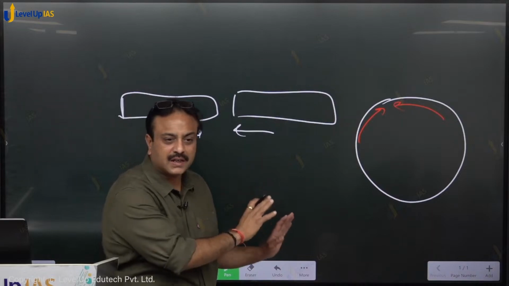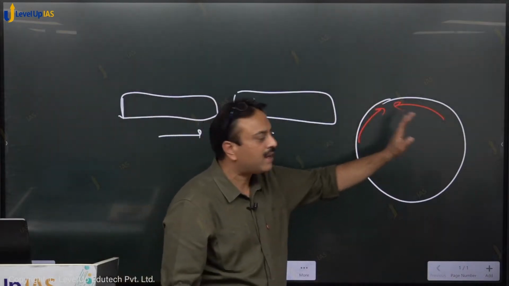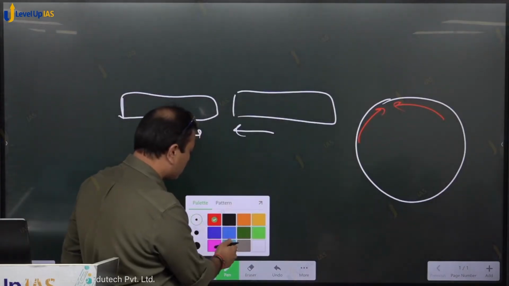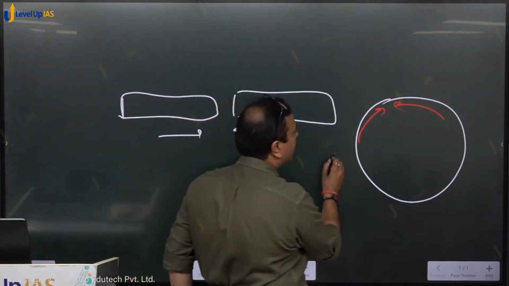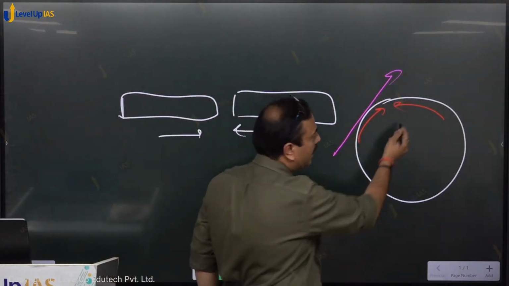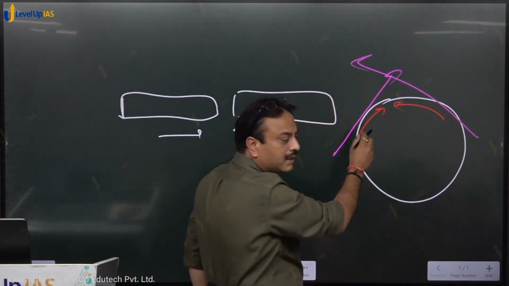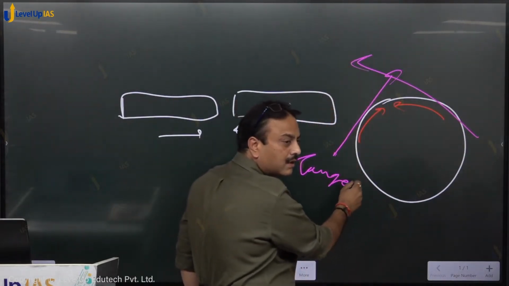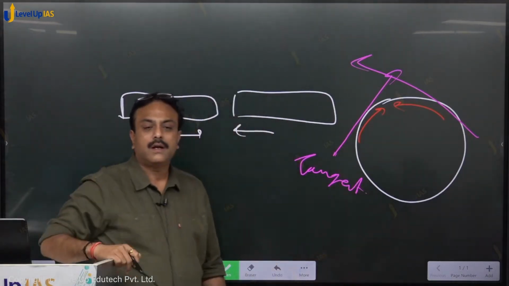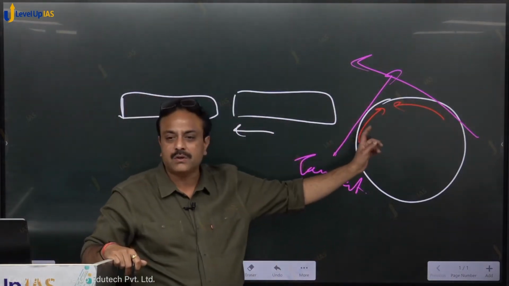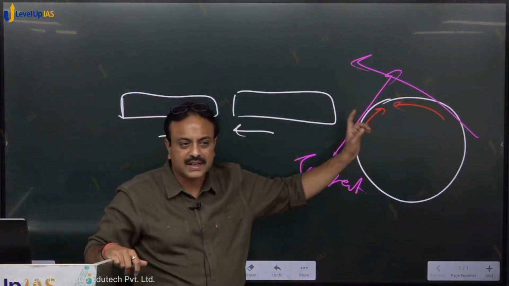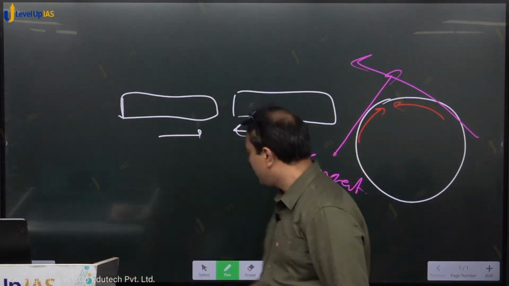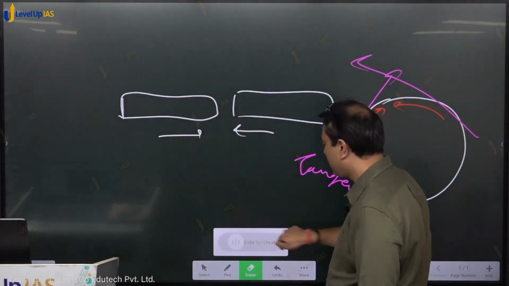That is convergence. So one section of the plate moving here, another plate moving in this manner. So what is the direction of force applied over here? The direction of force is this, and here the direction of force is this. So is this line not representing tangent to the circle? Yes or no? And this will result in mountain building, yes or no? So this is a tangential force. Is it making sense? And focus over here.